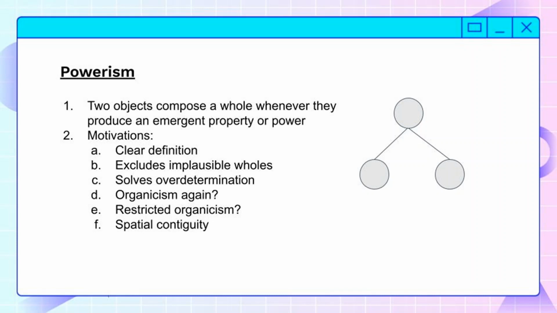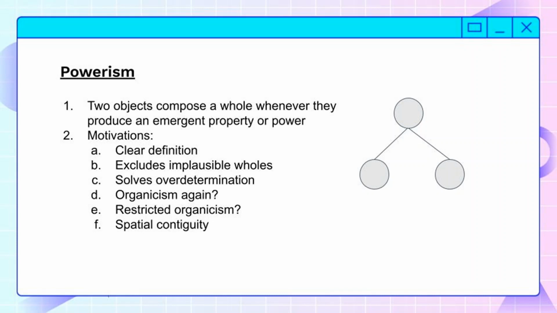Next, this solves overdetermination. Because there is more on Powerism in the world than just the parts, overdetermination isn't an issue because a description of the whole will actually include more than just a description of the parts. Maybe it will explain why the parts act the way they do. Powerism gives you the same answer as organicism, but it also tells you when an organism is present.